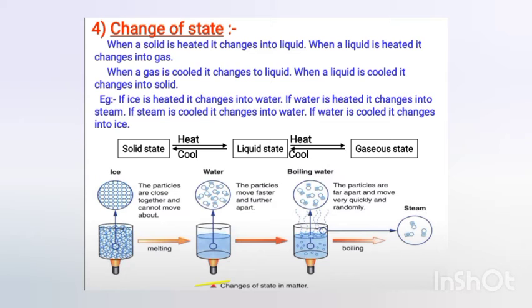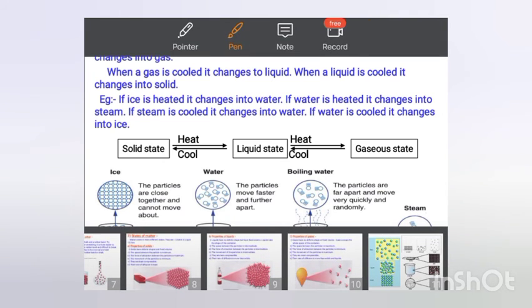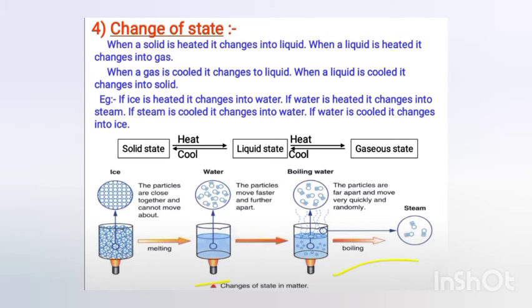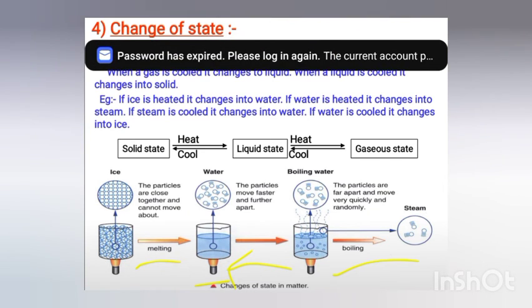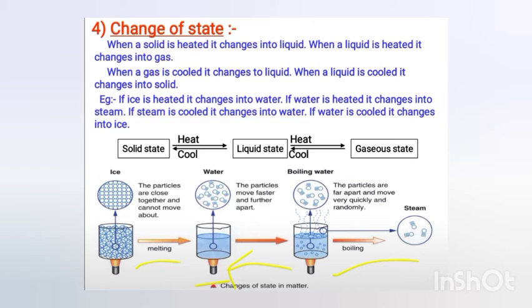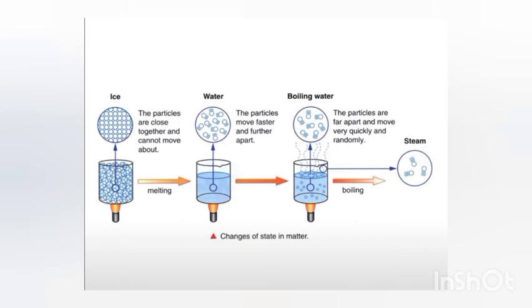And when the reverse process happens, suppose we cool any gas, then it will condense to form liquid, and if we cool down liquid or freeze it, it changes into the solid. So these are the processes. Here you can already see in the picture. So this is all about the changes in the state of matter.